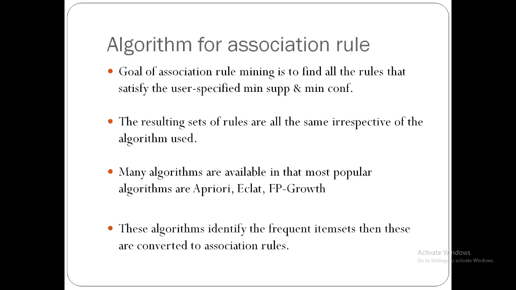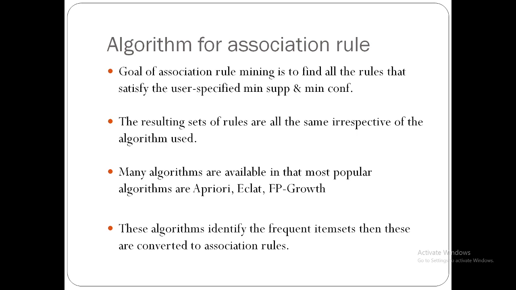Next, the algorithm for association rule. The goal of association rule mining is to find all the rules that satisfy the user-specified minimum support and minimum confidence. We are going to develop our association rules based on the user requirement of the minimum support and the minimum confidence. Only the item sets which satisfy the minimum support and the minimum confidence are used to find the association rules.